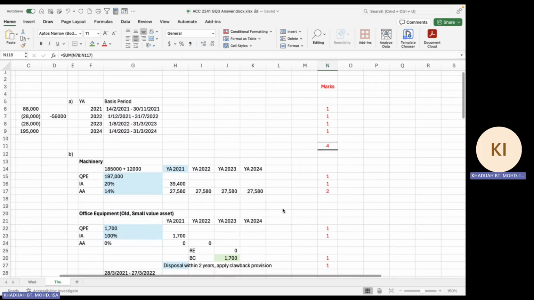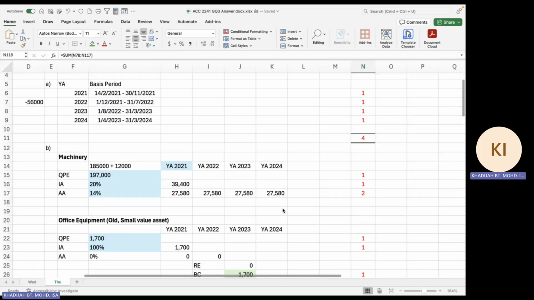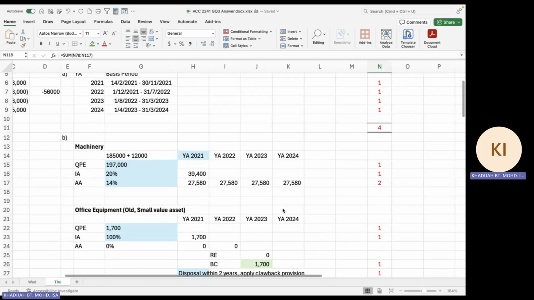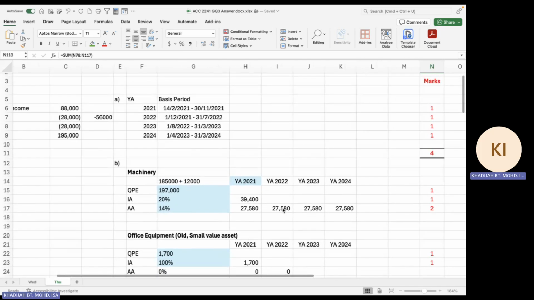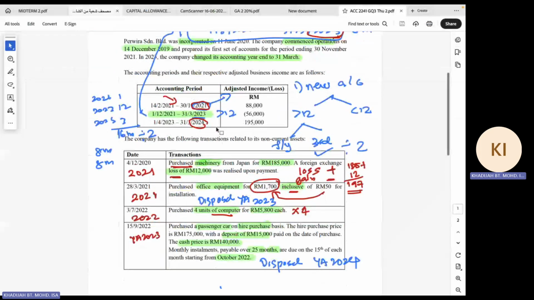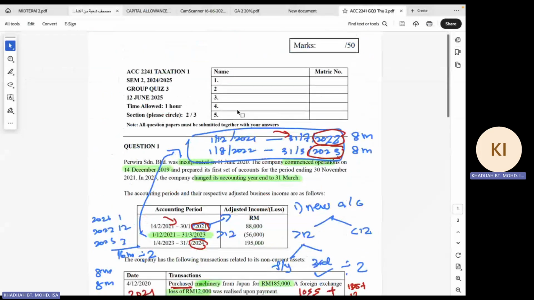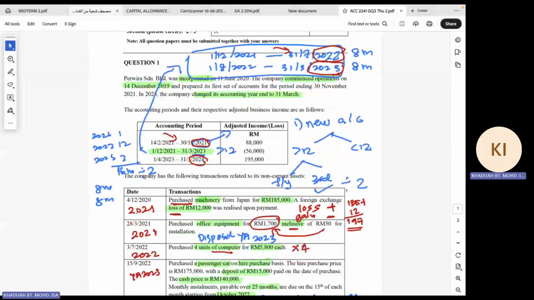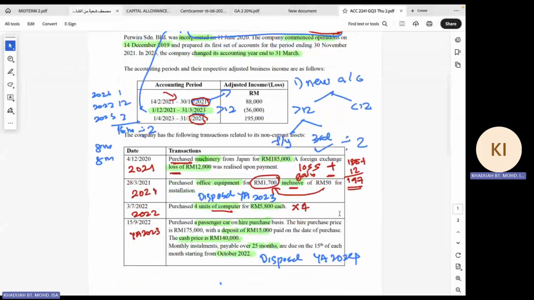All right, and remember, you will have 1 question like this in your final exam. I hope that you have understood how to actually assess the question. Normally, you go through the question and try to understand, decide on the year of assessment, decide what will be the qualifying expenditure.